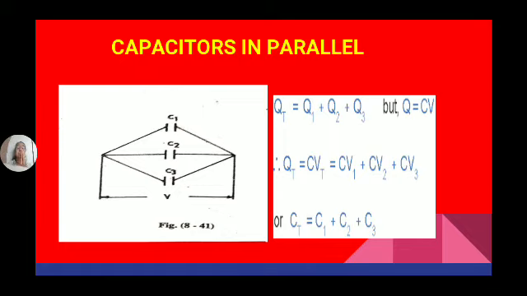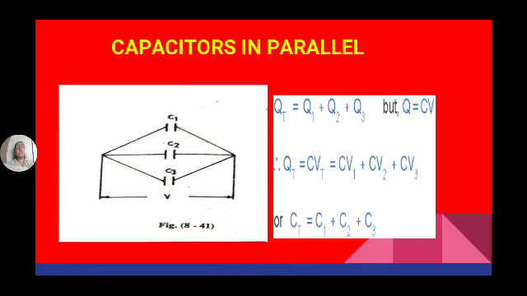And when capacitors are connected in parallel, the total charge is equal to the sum of the charges accumulated on each capacitor. The charge on C1 is Q1, on C2 is Q2, on C3 is Q3. So total charge Q equal to Q1 plus Q2 plus Q3.